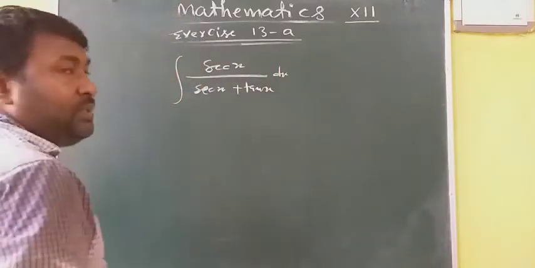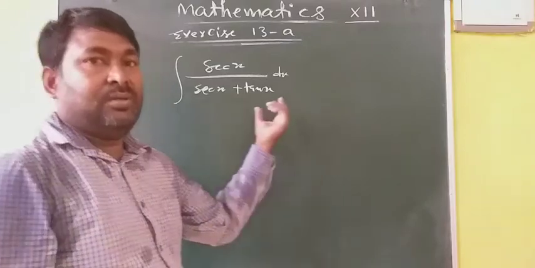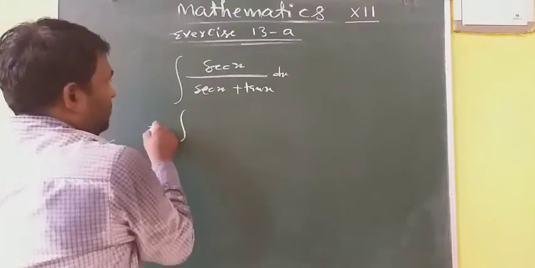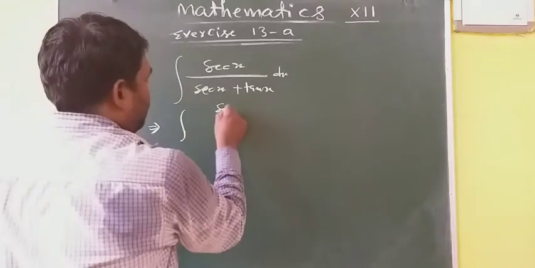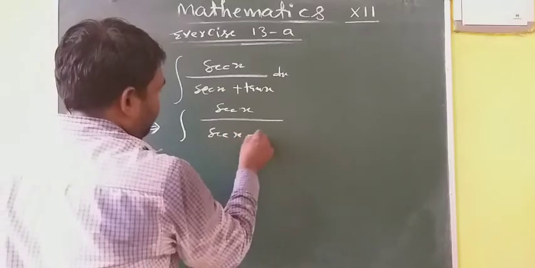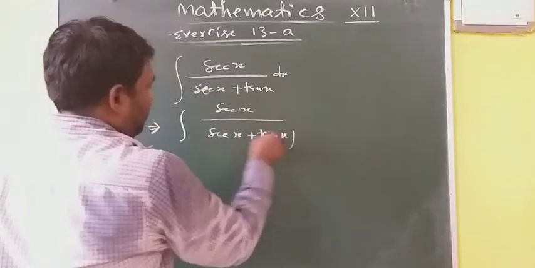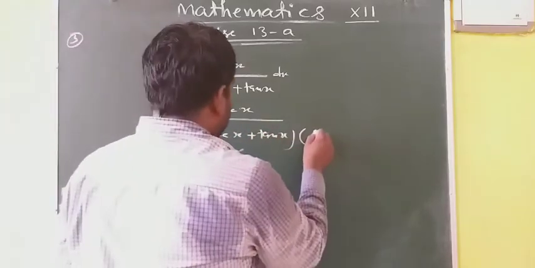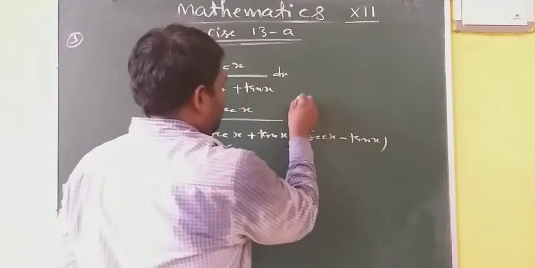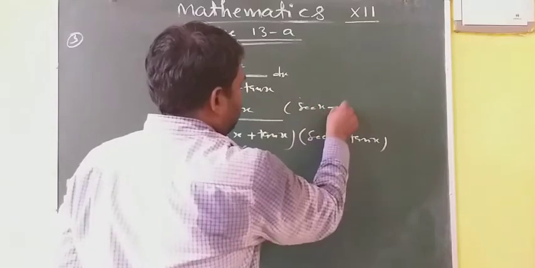Now how will you solve it? Sometimes you will feel the requirement of rationalization, so you can think about rationalization of this function. So rationalizing the denominator, multiply by sec x minus tan x in both numerator and denominator.